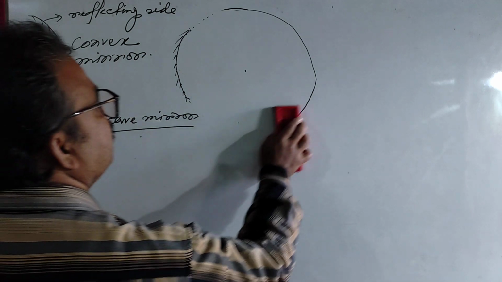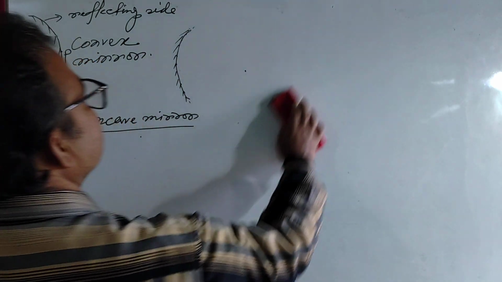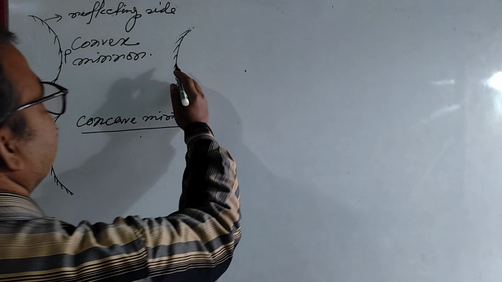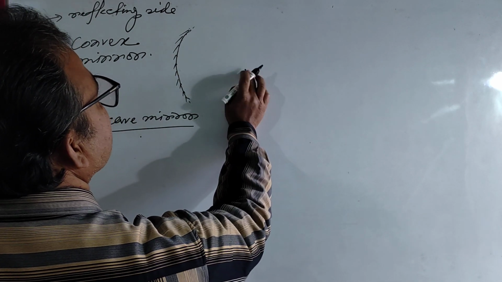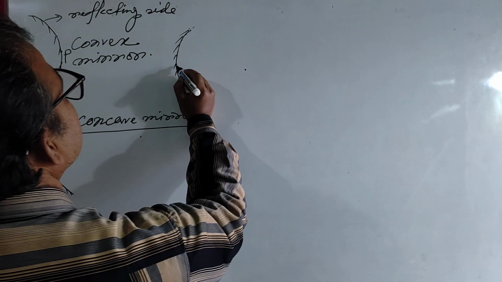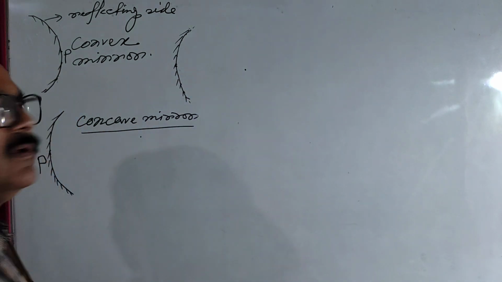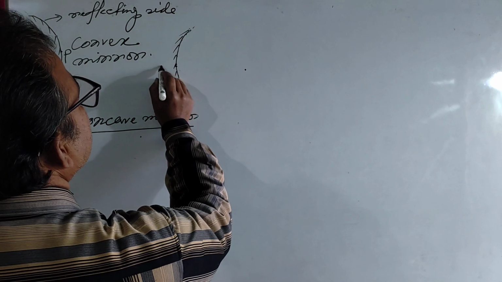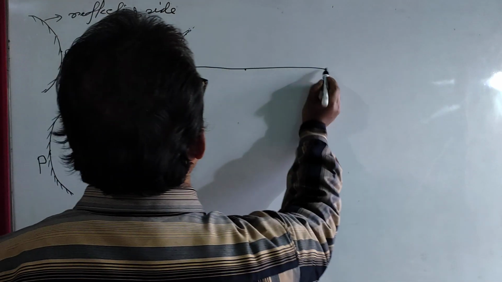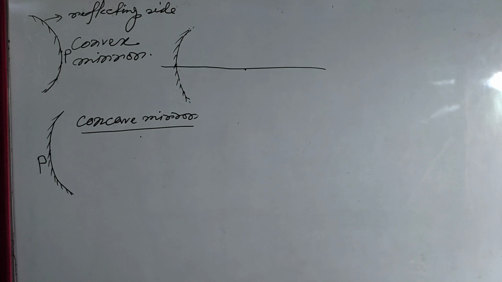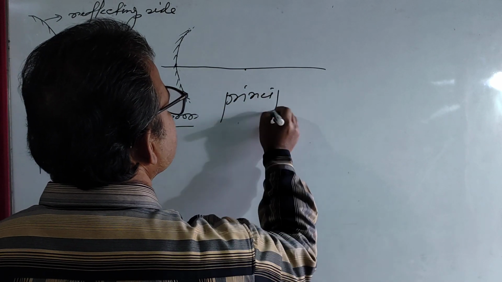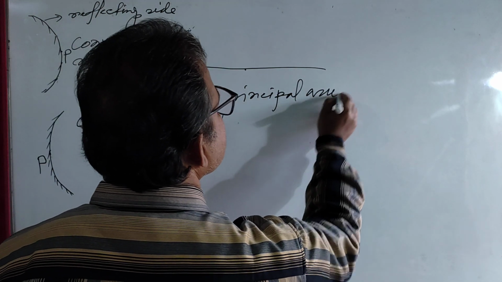Okay, then you consider this mirror. And it is what? This is concave mirror. And for this concave mirror, this is the center of curvature. Okay, and this is the pole. Clear? Now, imagine one line through the pole and the center of curvature. And this line is called principal axis.